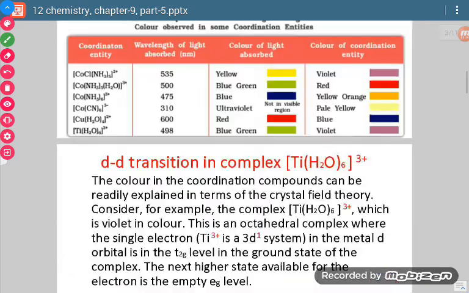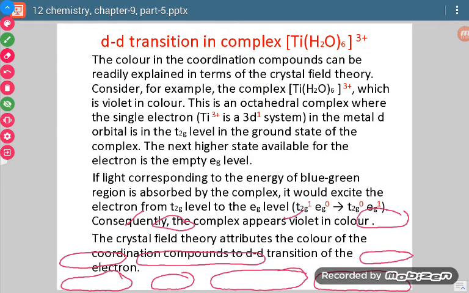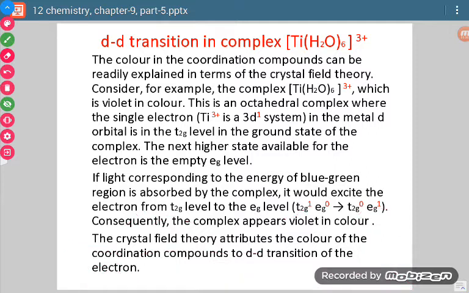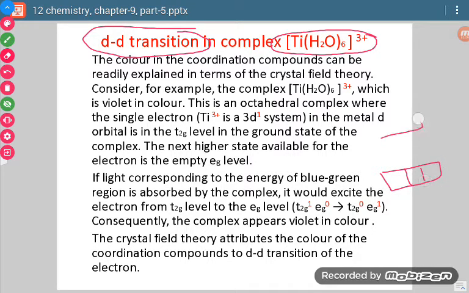Now the question arises, why is this possible, how does it happen? When we look at the transition metal coordination complexes, we find d-d transition. What is d-d transition? In coordination complexes, the d orbitals of the central metal atom are split into two sets. One is called t2g and the other is called eg.